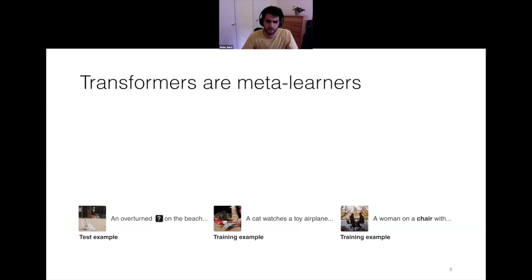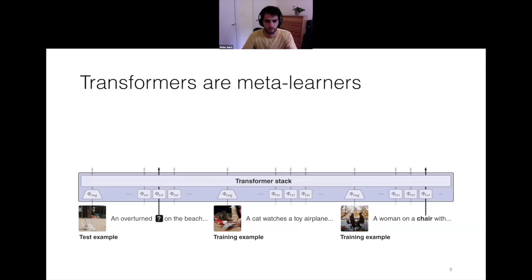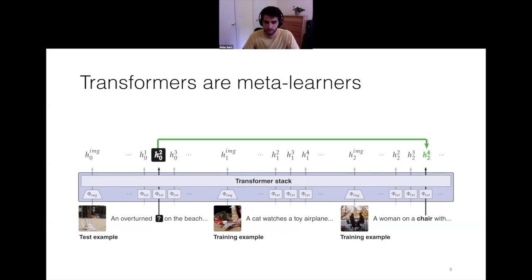But how do we actually conduct the meta-learning? Well, the way we do it is by learning in the forward pass. So the meta-learning is just a forward pass of the entire episode through the transformer. And the transformer is a good architecture to perform this learning because it can capture the pairwise relationships between the elements in the dataset. Then in order to test that the model has learned the word chair in the forward pass, we use pointing. So we require the system to point to the correct word, in this case, chair. Pointing is basically performing the meta-testing in our system. And it tests how well the system has acquired that language. And then this pointing is the loss we use to train the model.